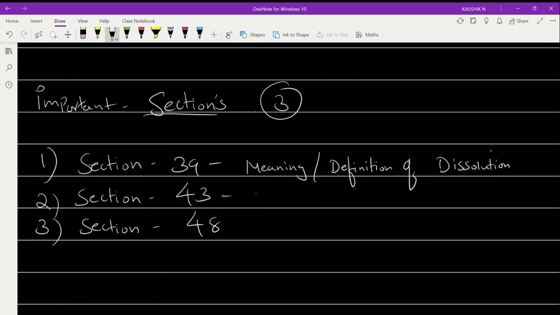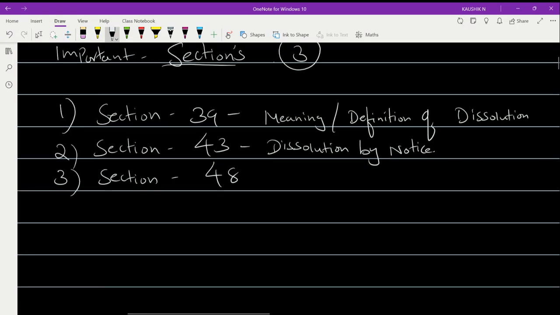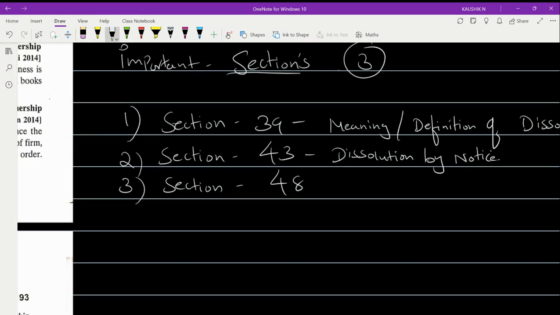Section 43 talks about dissolution by notice. Section 48 talks in general about the settlement of accounts.